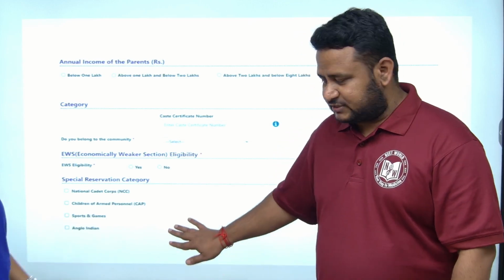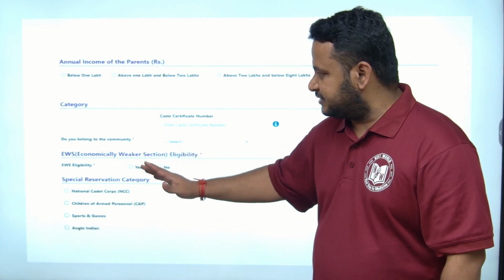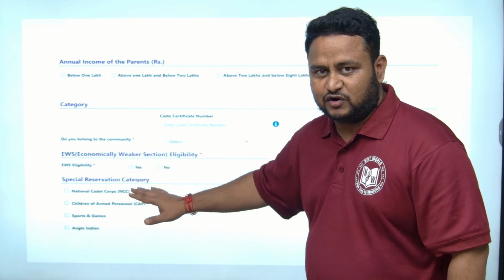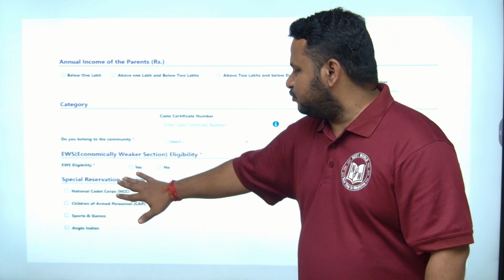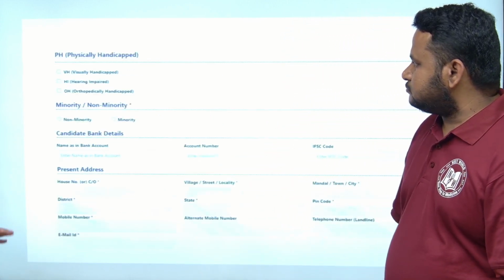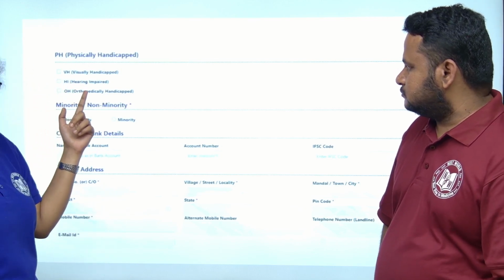And for this, you can see the detailed application form instruction to know whether you are eligible or not. For that, you can go through the detailed application form. The instruction is given before applying for this. Accordingly, you choose whether you are eligible or not. Got it? And then if you have any physically handicapped quota also, you can mark it over here, beta.